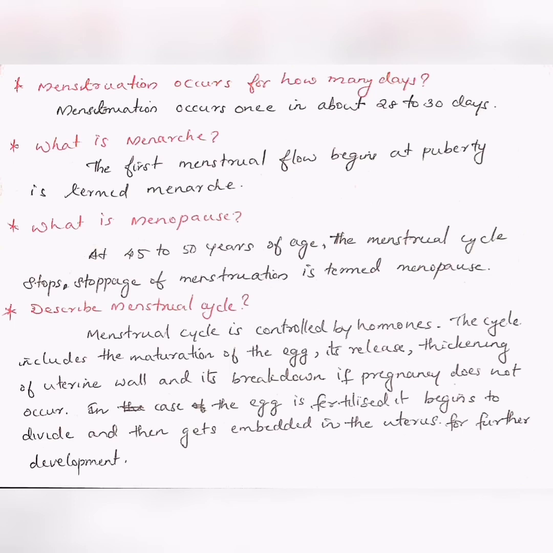What is menopause? At 45 to 50 years of age, the menstrual cycle stops. Stoppage of menstruation is termed menopause.